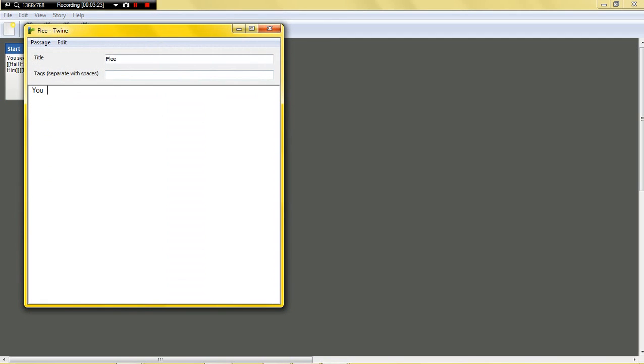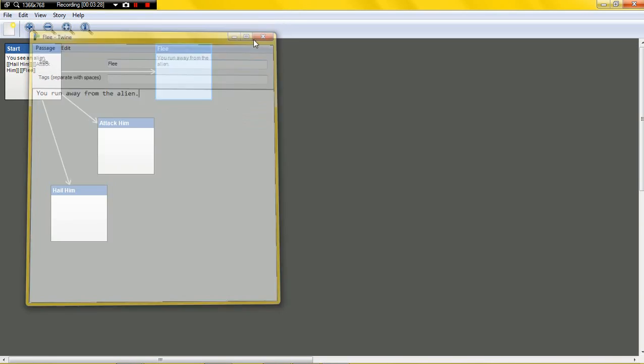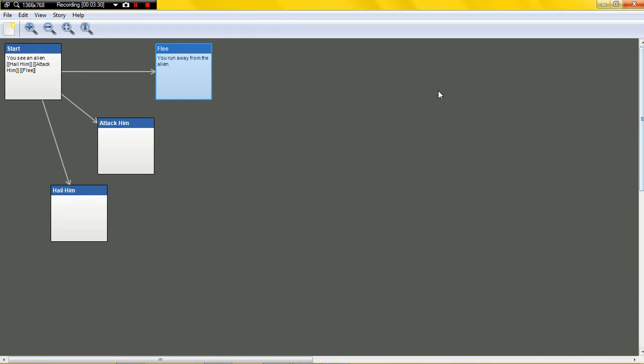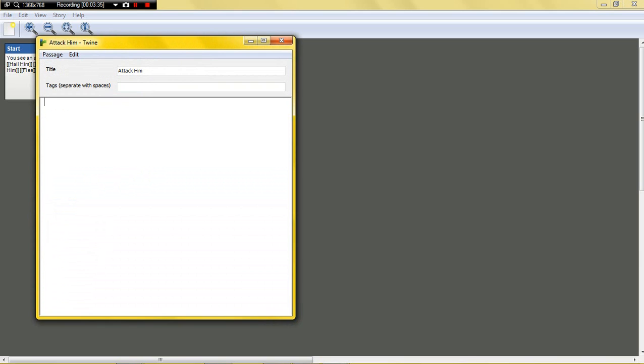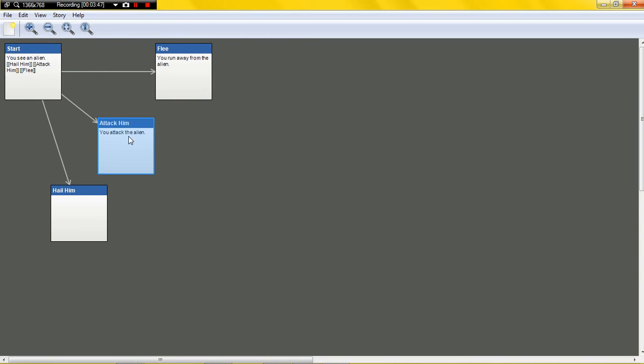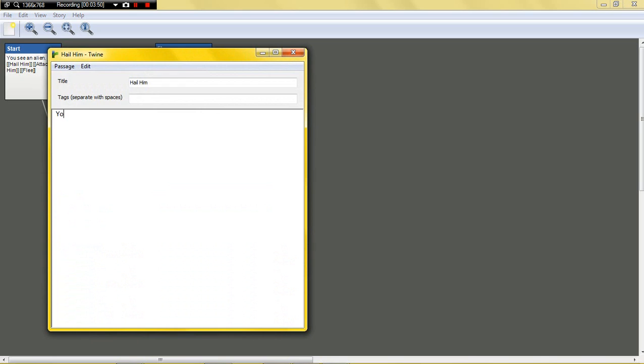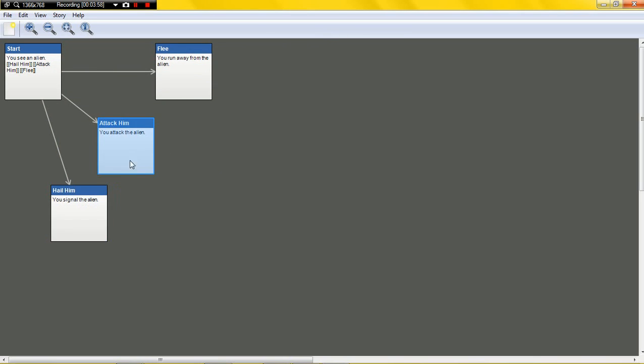And then I'll just keep it real simple to start. I'll be like, you run away from the alien. Obviously the idea is you create more passages off these, and eventually there's a win over here somewhere, but it's through a whole weave of different things. For the moment I'm just going to keep it real simple. Attack him, you attack the alien, full stop, and you just escape, you just exit the windows, and that saves them. And then hail him, you signal the alien, and then closing the window once again will save it.